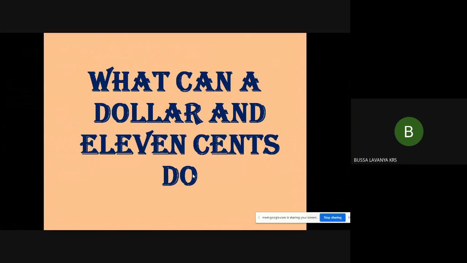So, a dollar is a small amount, right? For us, 1 rupee or 2 rupees is a small amount. In the same way, in USA currency, the dollar is a small amount, but it did a lot of things. For you people, if elders give you 1 rupee or 2 rupees, will you value it? No, you don't value it because you don't get even a 5-star or a Dairy Milk for 1 or 2 rupees, right? If it is 10 rupees, that has some value for a small adjustment, right?